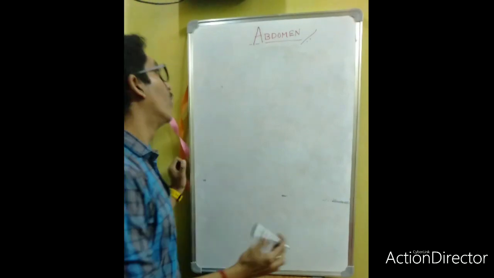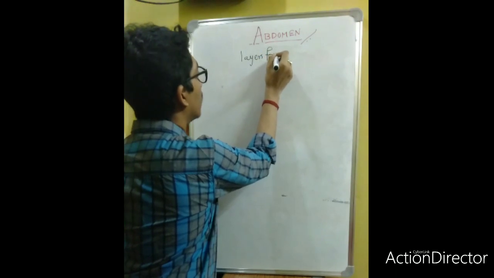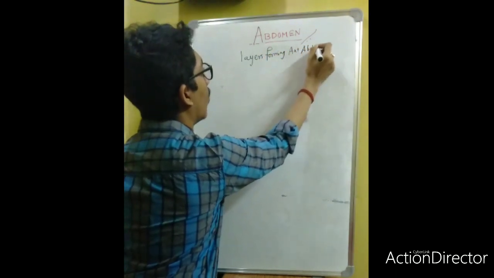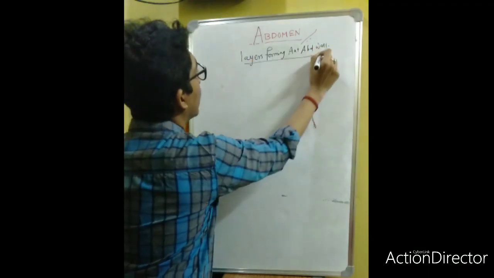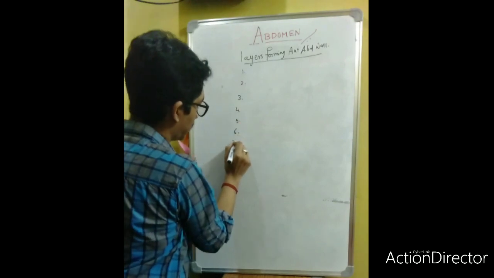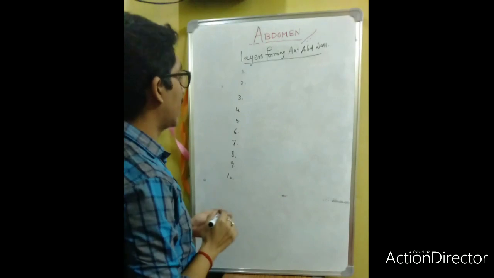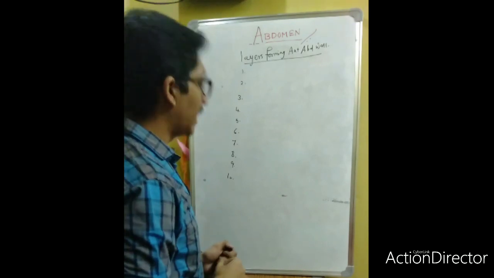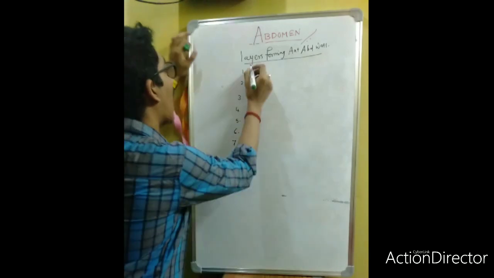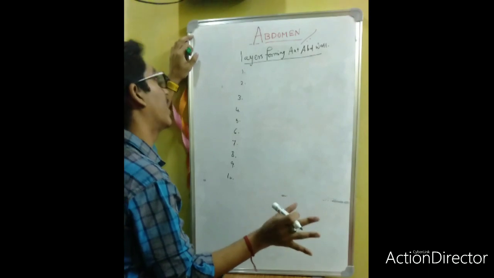Now next we will move towards the layers forming the anterior abdominal wall. There are a total of 10 layers which will form the anterior abdominal wall. What are these layers? These layers go from the external surface towards the viscera. So this is the layer forming the anterior abdominal wall.